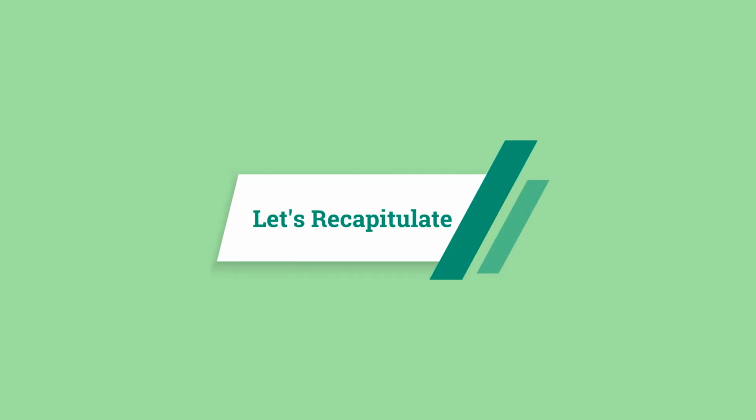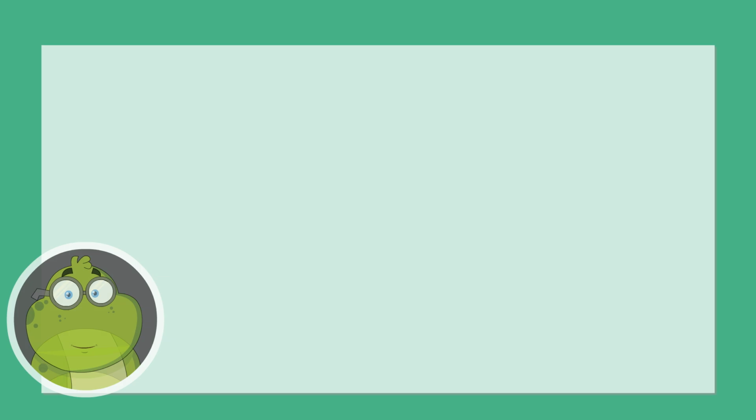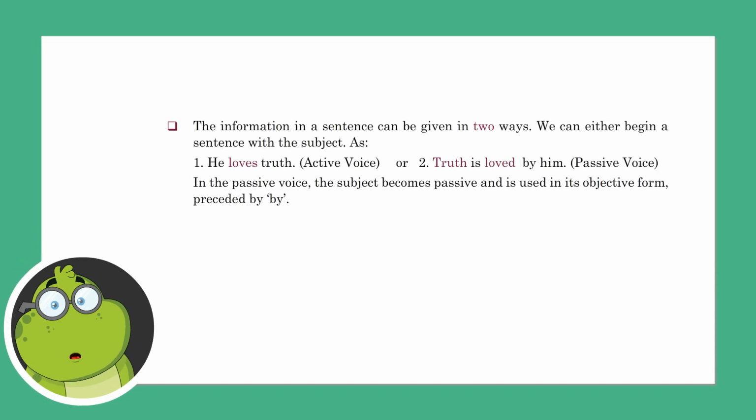Let's recapitulate. The information in a sentence can be given in two ways. We can either begin a sentence with the subject, as in "He loves truth," active voice, or "Truth is loved by him," passive voice. In the passive voice, the subject becomes passive and is used in its objective form preceded by by.